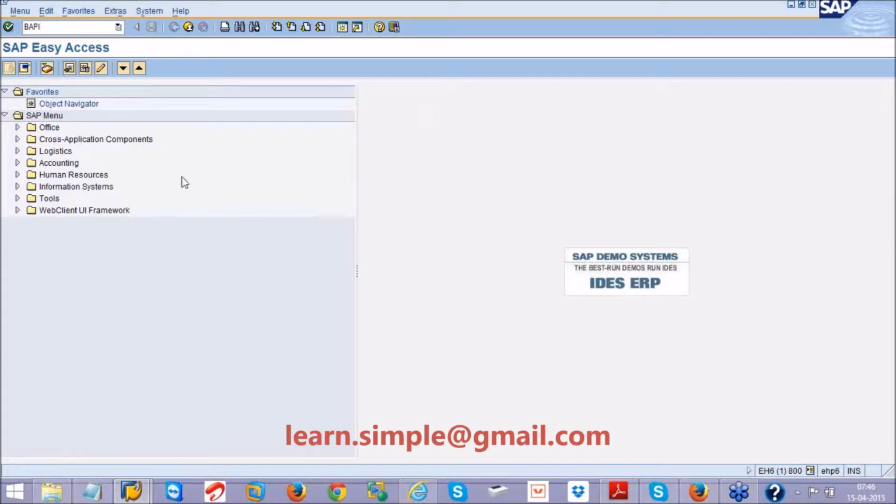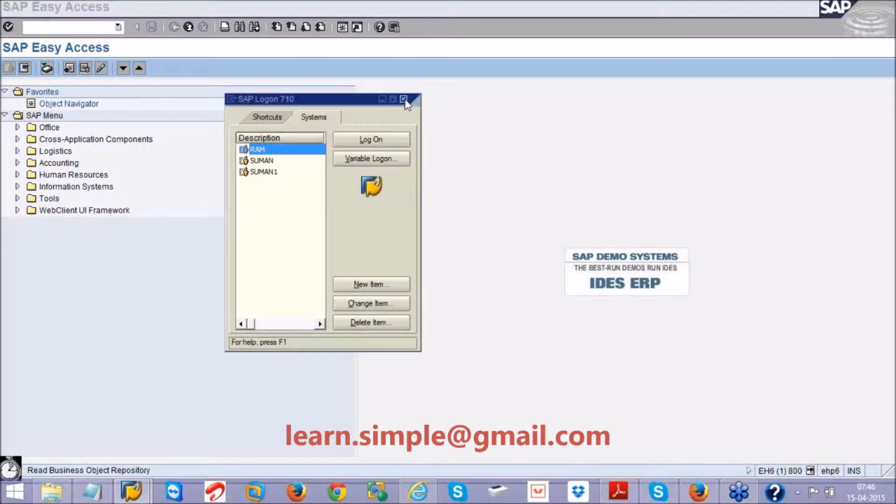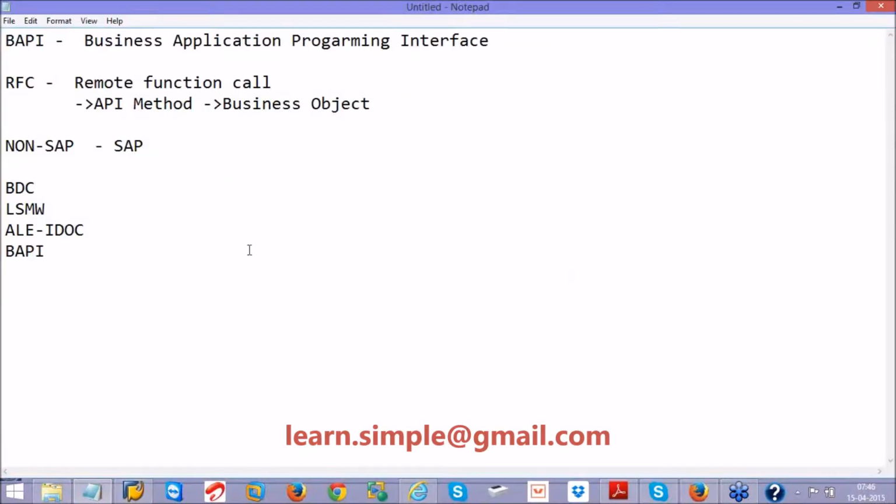Go here. At the bottom you can see the message: reading business object repository. All BAPIs are available in BOR. BOR stands for business object repository.